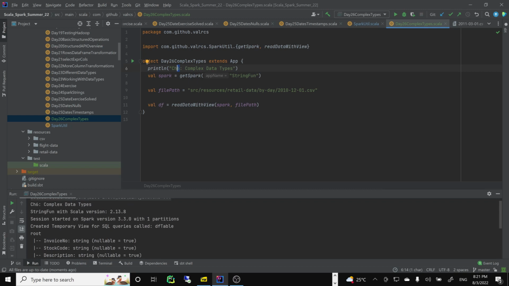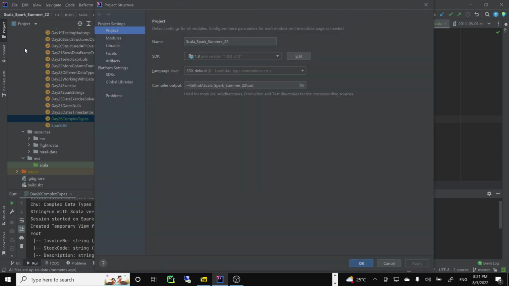Did we have a new table? Yes, we have a df table. Everything worked. Okay, great. So everything works out of the box, and we can go on to complex data types. All I had to do in project structure was go to 1.8.